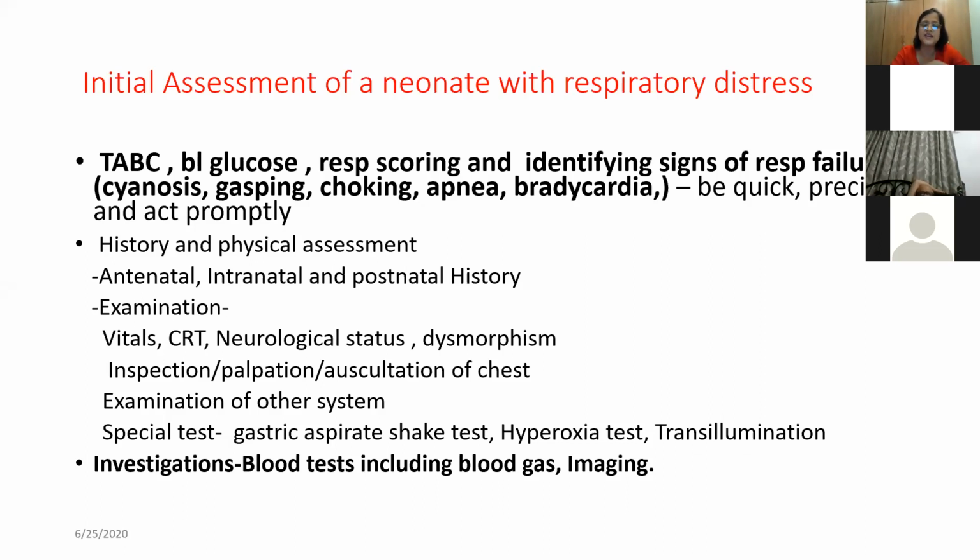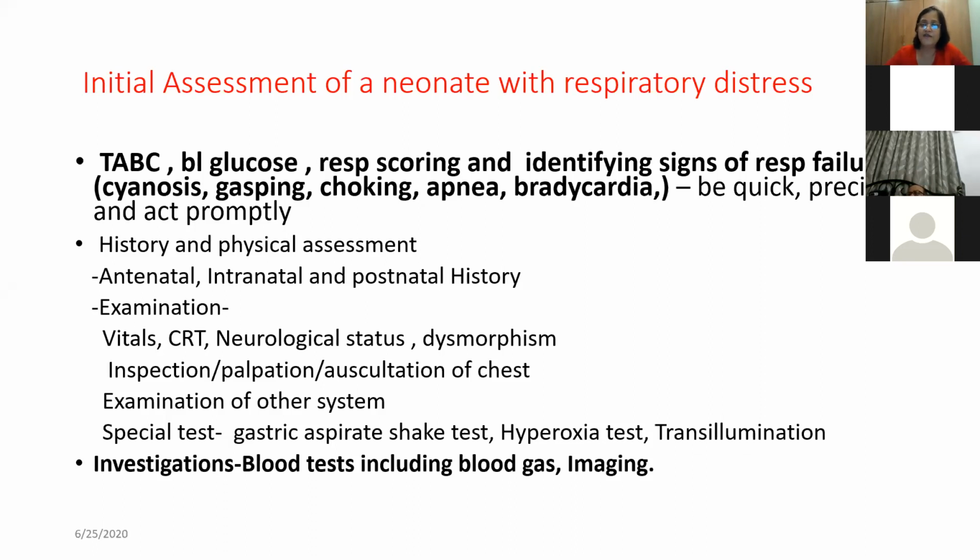So the gastric aspirate check test, how it is done, is often asked. You take 0.5 ml of the gastric aspirate, mix it with 0.5 ml of 95% ethyl alcohol, put it in a test tube, shake it for 15 seconds, cork it and shake it for 15 seconds, and then let it stand for 15 minutes. If you get a bubble covering the entire rim of the tube, the test is positive, meaning there is a